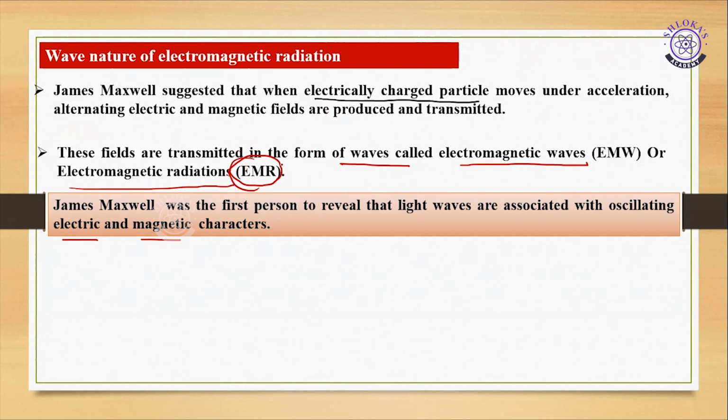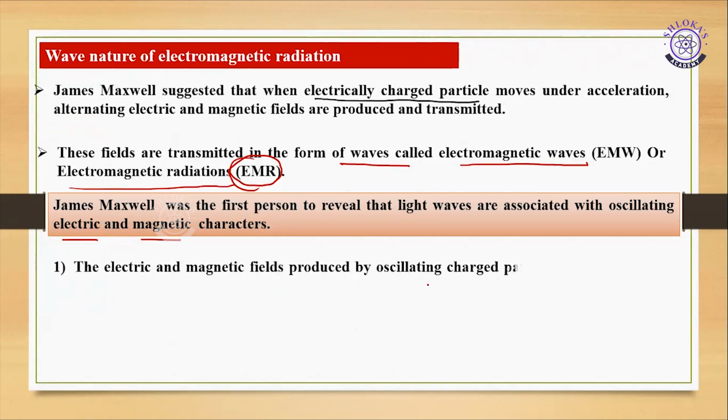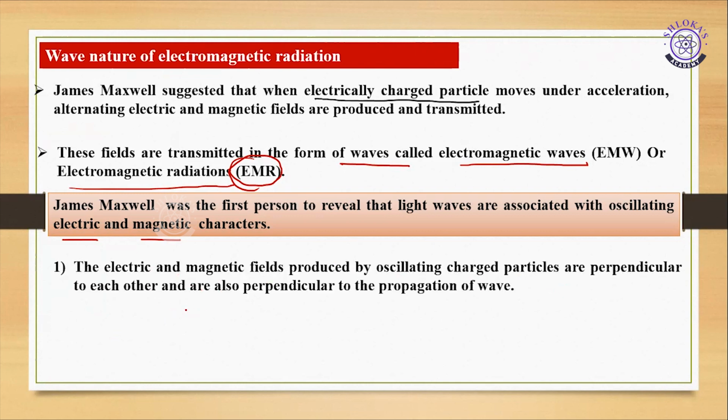Whatever electromagnetic radiations come out from the oscillation of a charged particle in a magnetic field or a magnet in an electric field, they possess both wave nature and electric and magnetic fields. How these are possessed, I'll explain. The electric and magnetic fields produced by oscillating charged particles are perpendicular to each other and are also perpendicular to the direction of propagation of the wave. In the next slide, I will explain with the diagram.